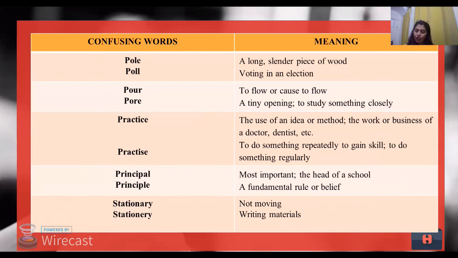Stationary and stationery. Again, there is just a difference of one single letter. One has A, the other has E. So stationary, not moving, A, letter A, the first letter of our alphabet says not moving. It's not moving, it's the first letter. Stationery, the writing material, we have E, as in write. So stationery also has E.